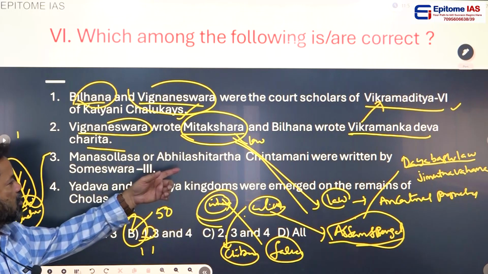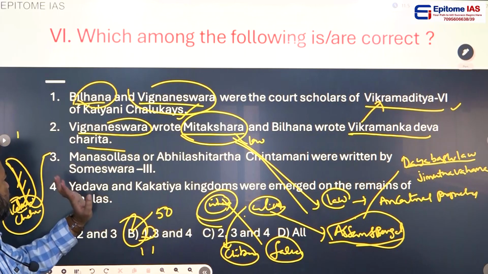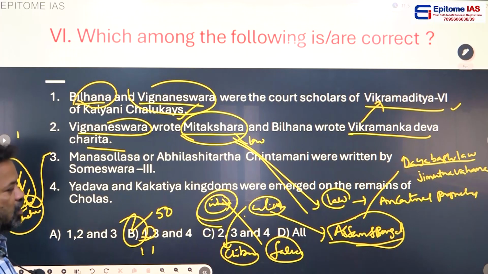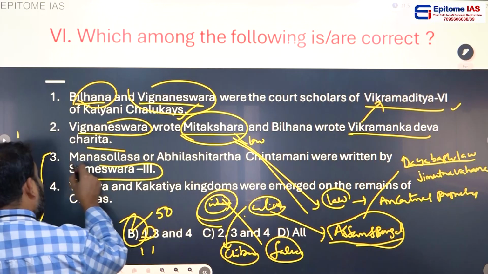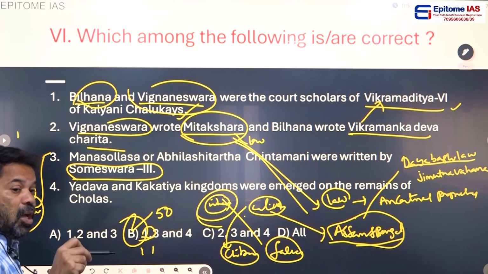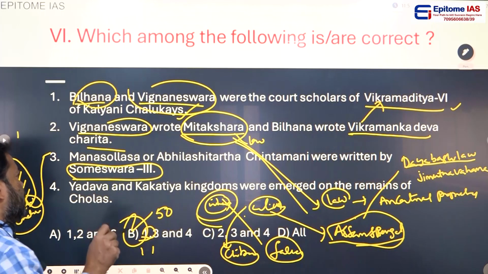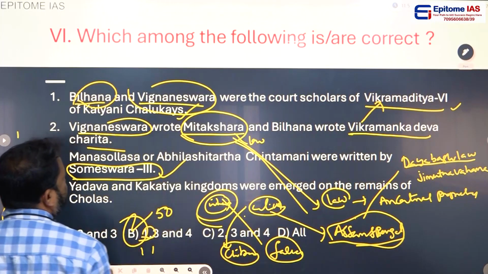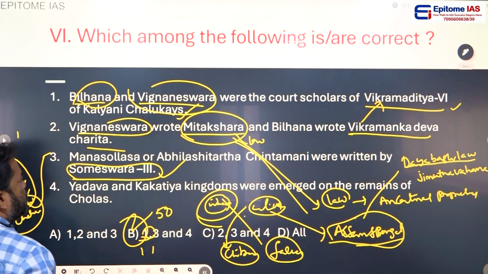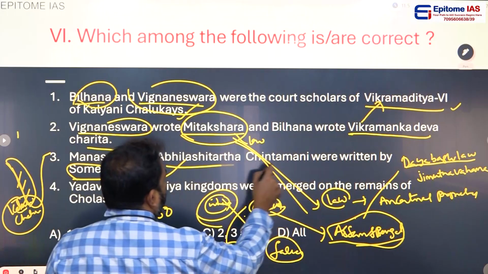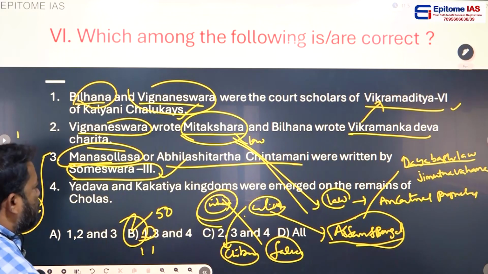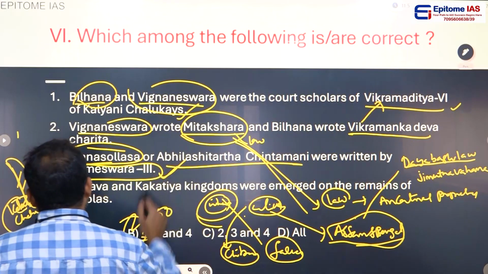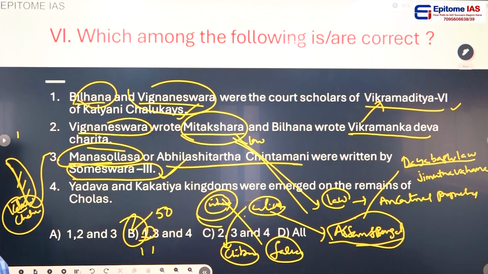Manasollasa or Abhilasha Tirtha Chintamani were written by Someswara III. And another ruler of the Kalyani Chalukyas, Someswara III, was a ruler and also a great scholar. And he wrote Abhilasha Tirtha Chintamani, or you can call it Manasollasa. Right. Yes.